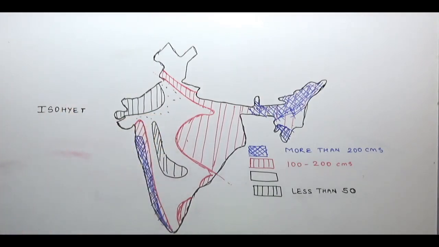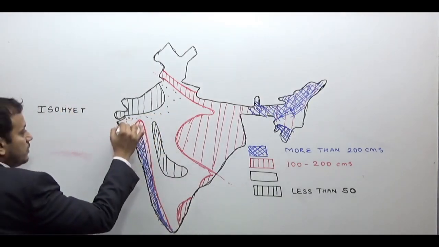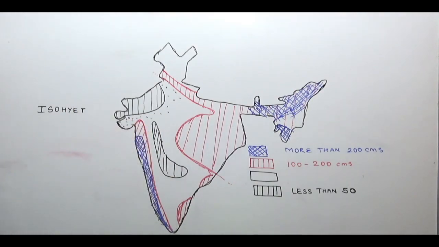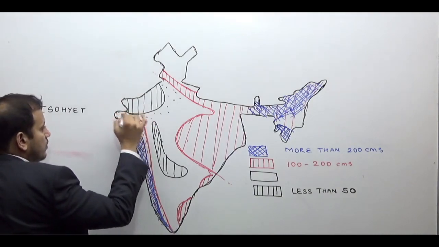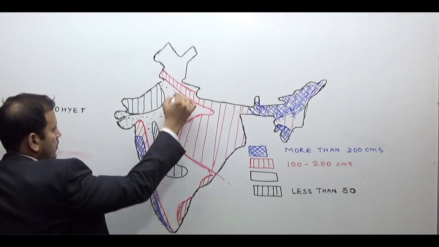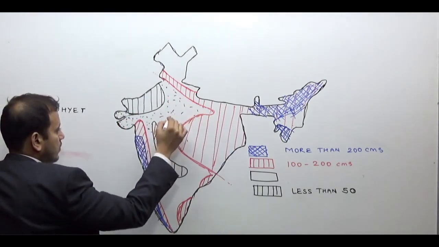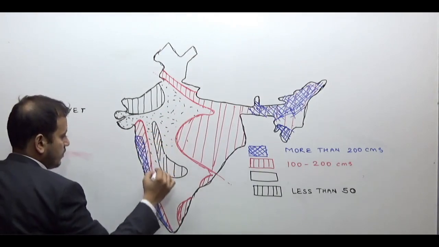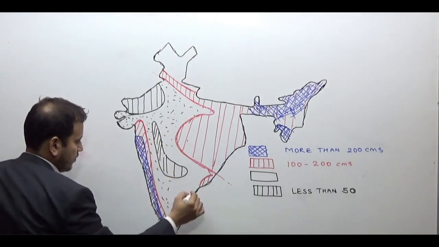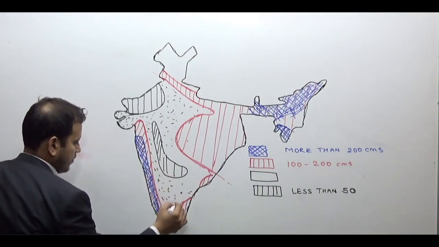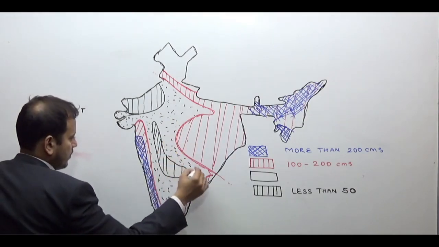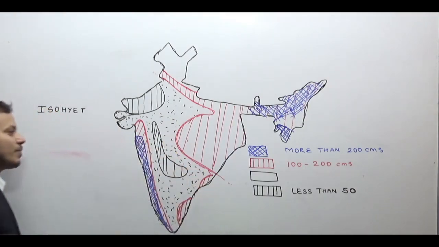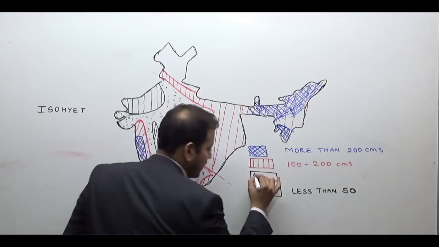The remaining white part is the region which receives between 50 to 100 centimeters of rainfall.